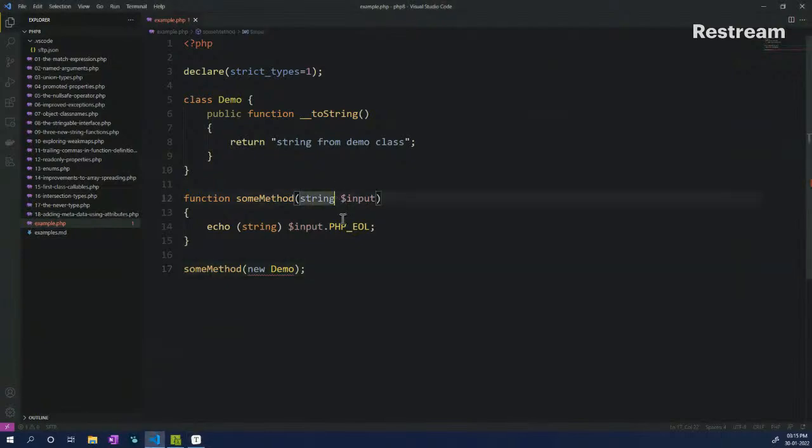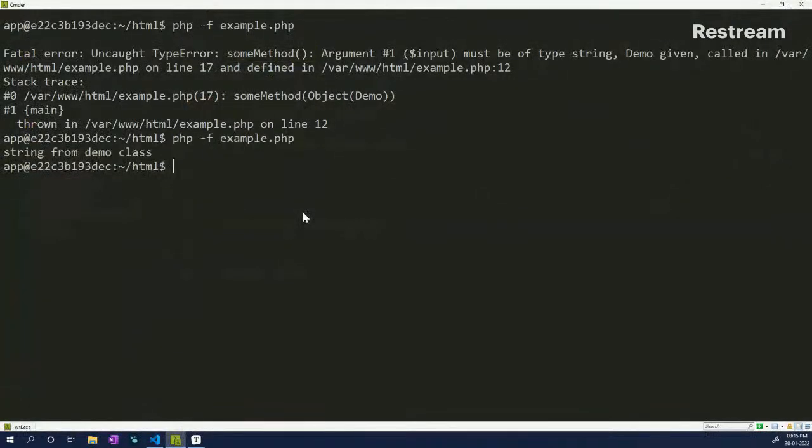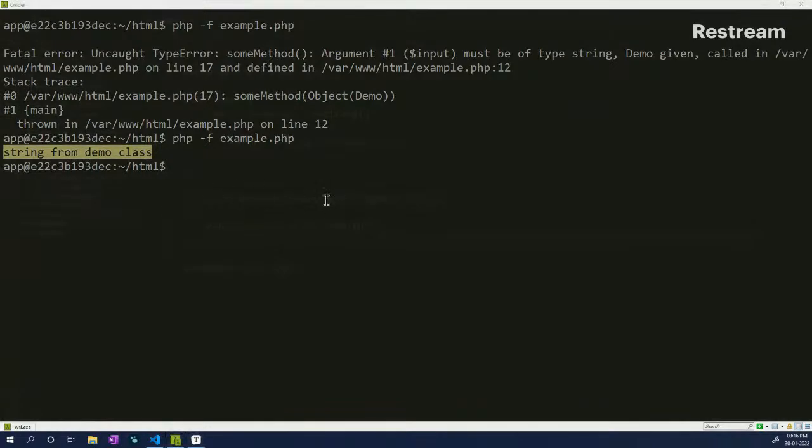So for that, what we do is just pipe in and put in Stringable as an argument check, like a data type check. And now if I pass this in, we get the string from the demo class. So what is happening right now?